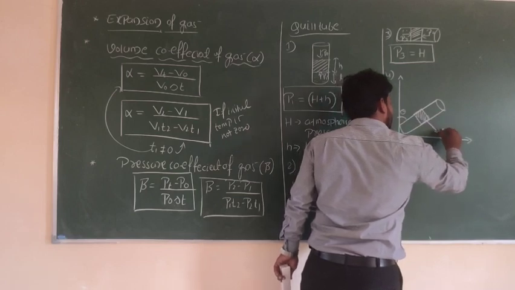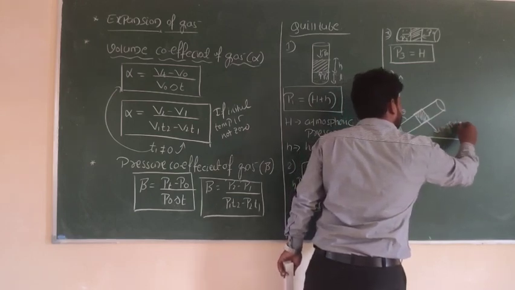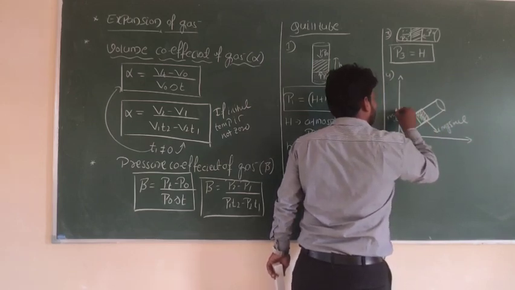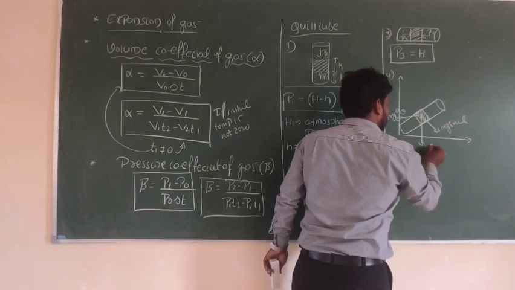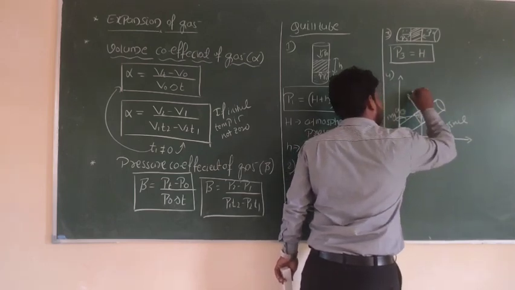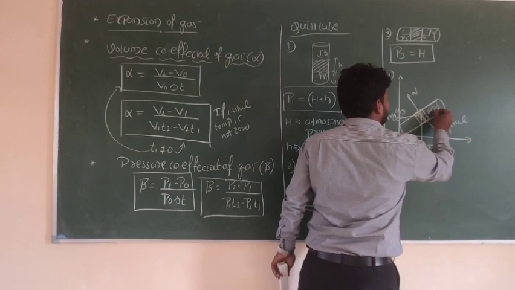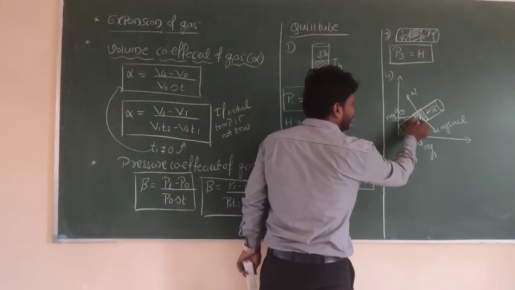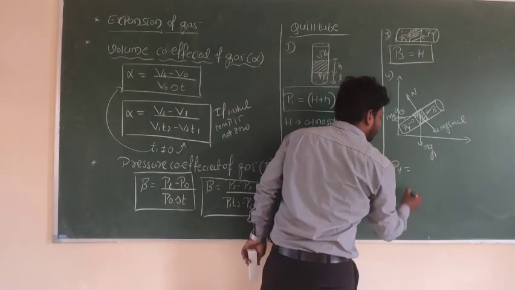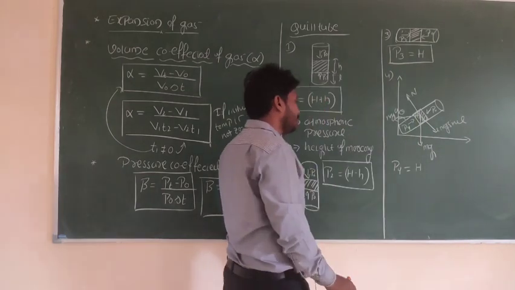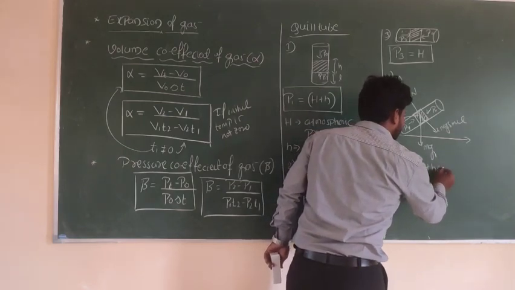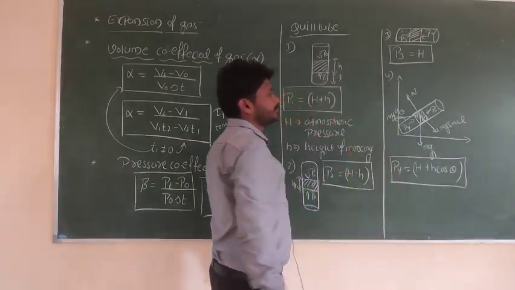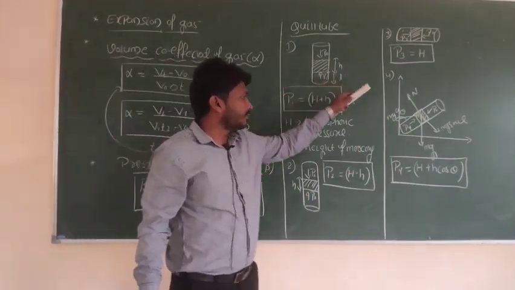the mercury, its weight is resolved into mg sin theta, and this will be mg cos theta. This is the weight mg and this is the normal reaction N. This is atmospheric pressure. This pressure will be P4. I want to find the value of P4 here. This P4 is equal to H plus H cos theta. This is the required expression for pressure in different cases.